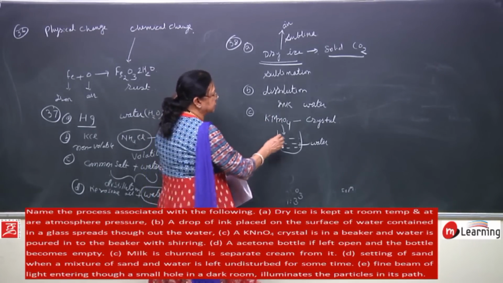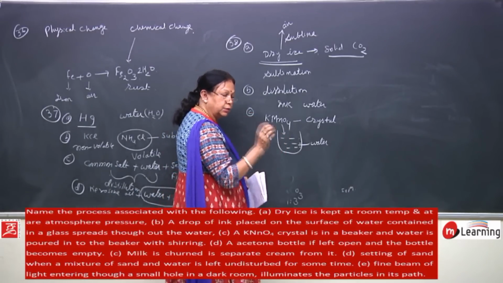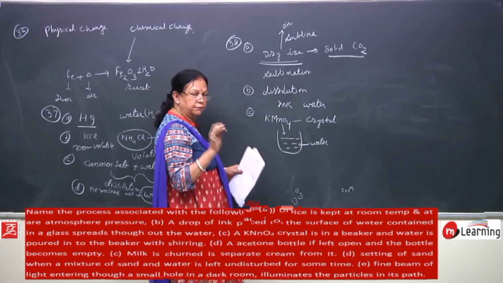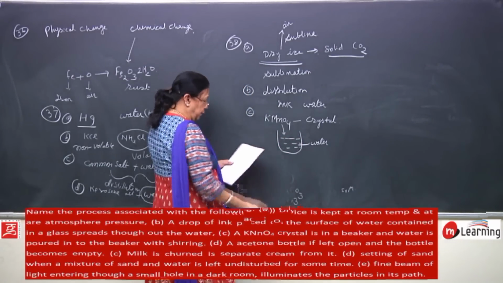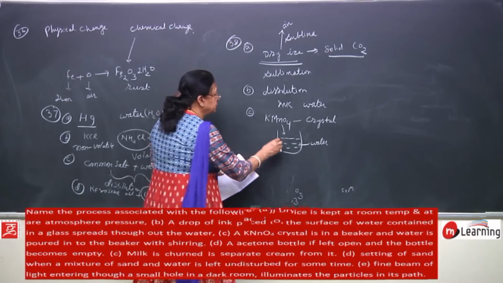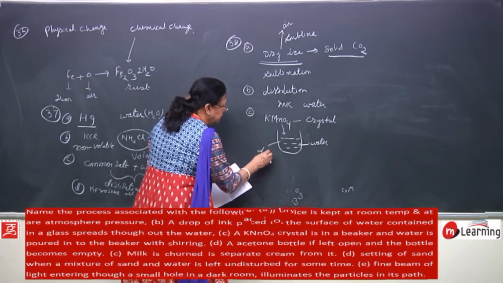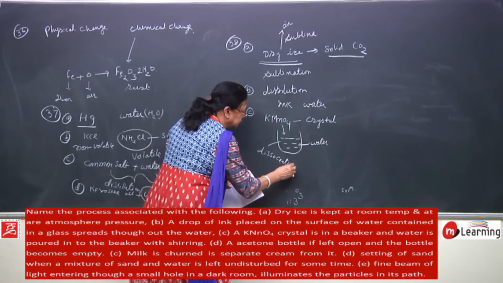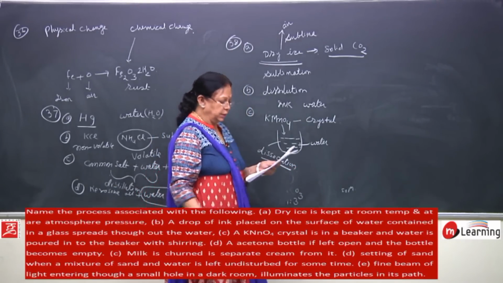It gets dissolved and you get a true solution, that is, you will not be able to separate or differentiate KMnO4 from water. So this is what? This is dissociation. This is the process of dissociation.